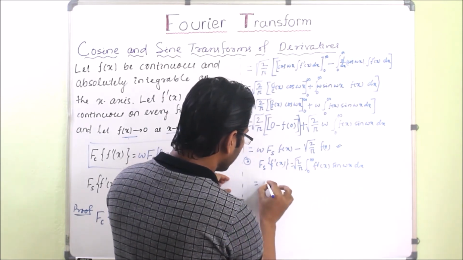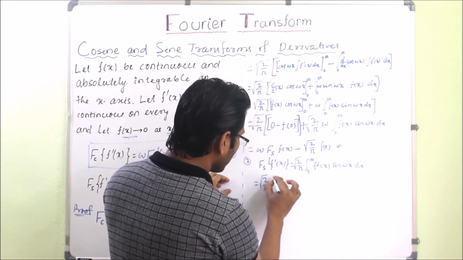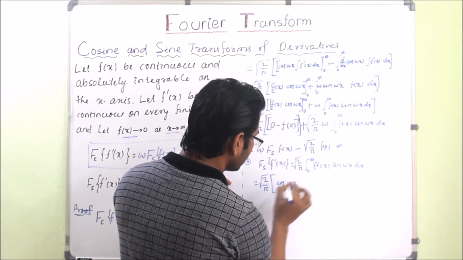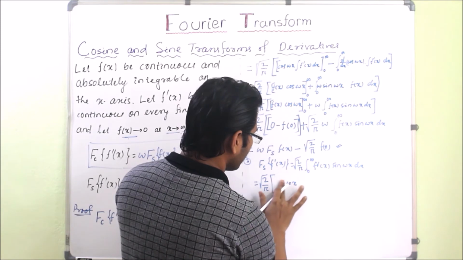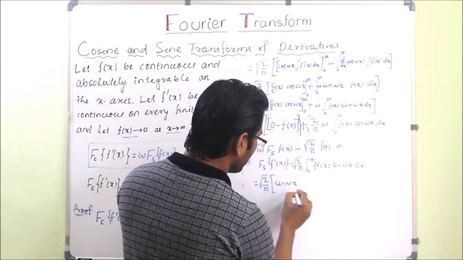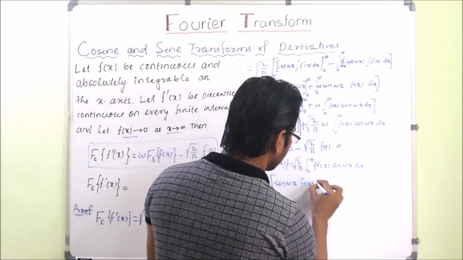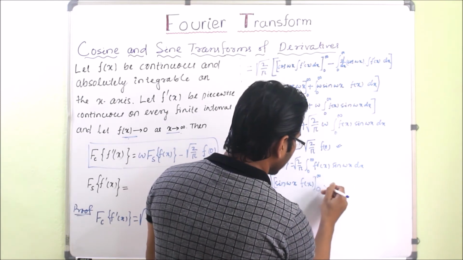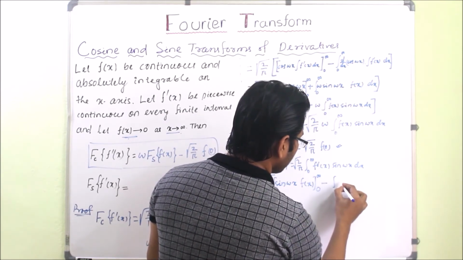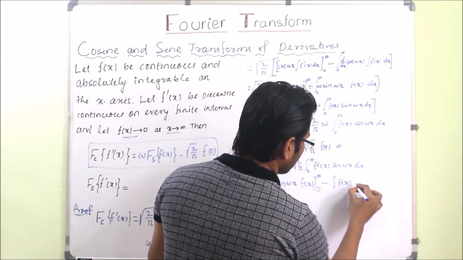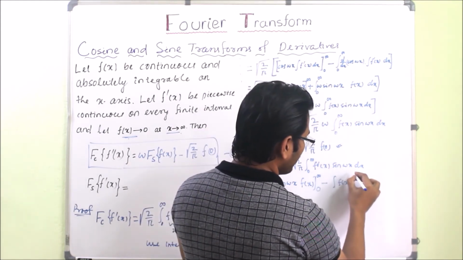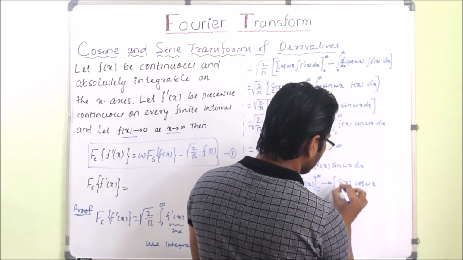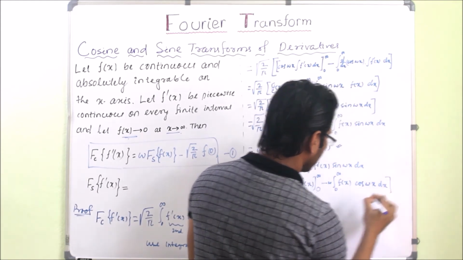If we take that, then what will happen? It will be square root of 2 by pi into, inside what? It will be sin wx f of x, okay, then the limit is 0 to infinity, then minus sign, integration of what? f of x. Okay, so sin wx derivative will be what? Cos wx with w, from 0 to infinity. Okay, now close this bracket.